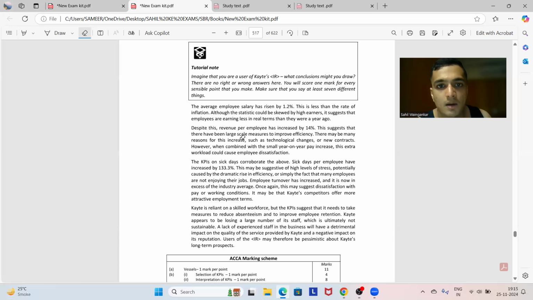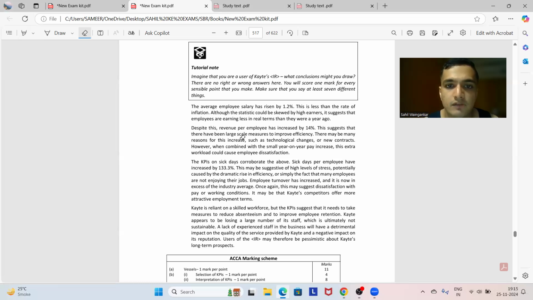Despite this, revenue per employee has increased by 14%. This suggests that there have been large-scale measures to improve efficiency. There may be many reasons for this increase, such as technological changes or new contracts. However, when combined with the small year-on-year pay increase, this extra workload could cause employee dissatisfaction. Okay, अपने बोला था less motivation actually, but dissatisfaction is a better word.